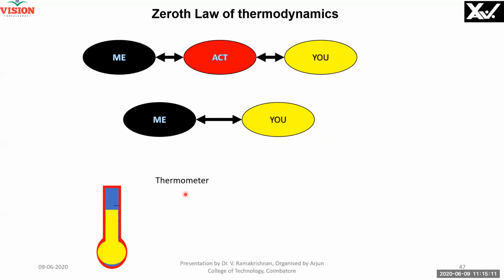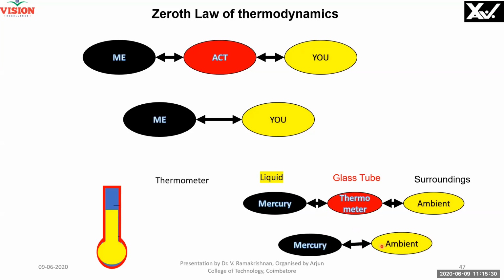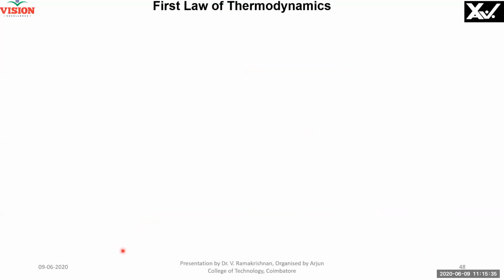An example is the thermometer. Right? This is the mercury, the glass tube is here and the surroundings are there. The glass tube is in contact with the surroundings and in contact with the liquid. So the thermometer is in contact with mercury and ambient. Therefore, mercury is used to measure the temperature of the ambient. Mercury and ambient are in equilibrium with each other. Therefore, the ambient and mercury are in contact, and we use the mercury to measure the temperature. Right? Then we will see the first law of thermodynamics.